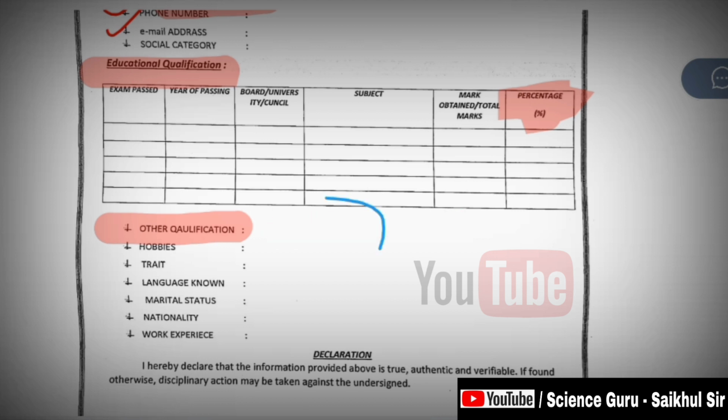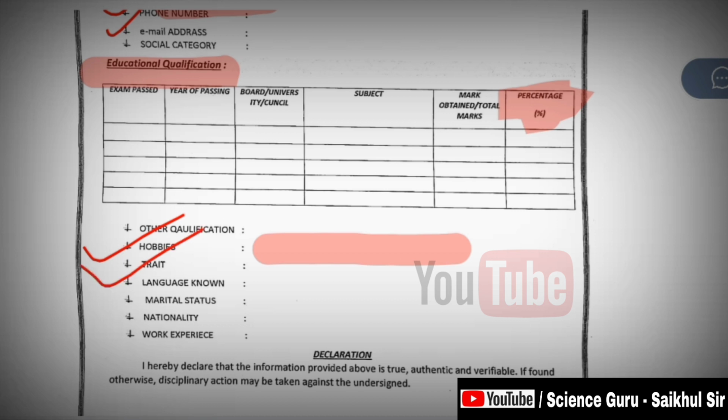Then you write your hobbies here. Hobbies means what you like to do in your rest time. Just reading newspapers or novels, playing cricket, making friends with others. You may have different hobbies, just write down your hobbies. And then traits means your qualities.